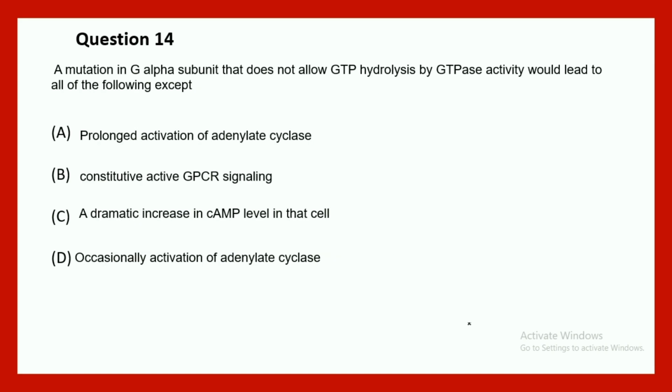Question 14 says a mutation in the G-alpha subunit that does not allow GTP hydrolysis by GTPase activity would lead to all of the following, except prolonged activation of adenylate cyclase. It is true, right? Constitutive active GPCR signaling, a dramatic increase in cyclic AMP in the cell, occasional activation of the adenylate cyclase. So let's try to understand the situation.